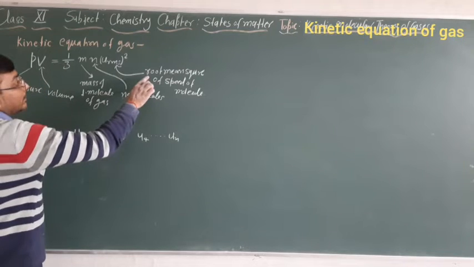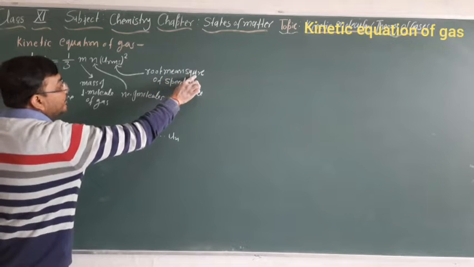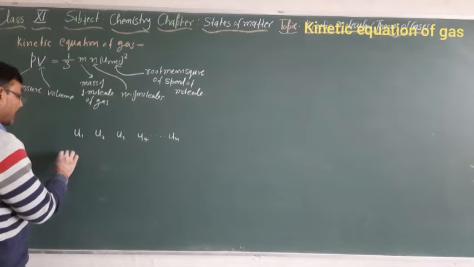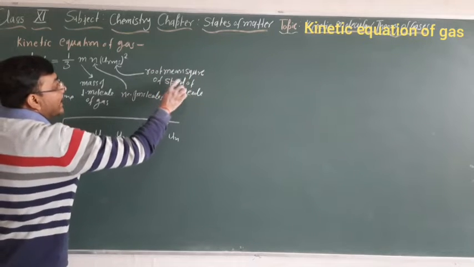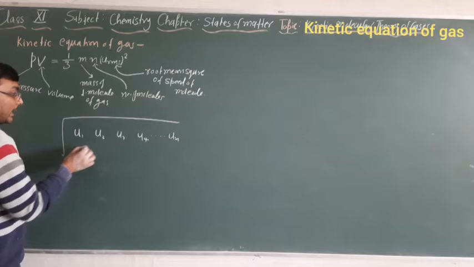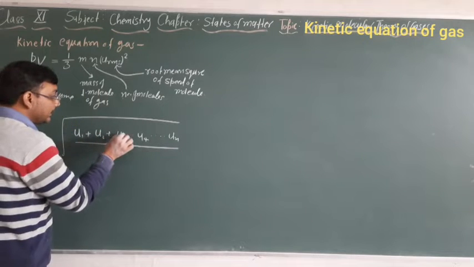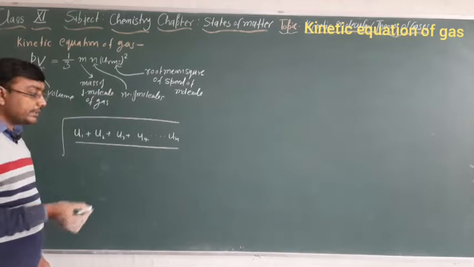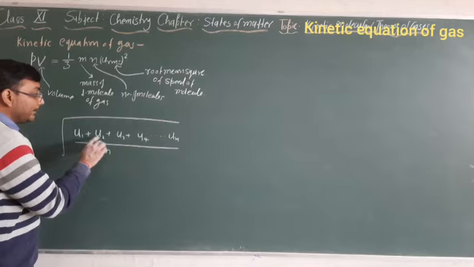Then according to this definition, root of mean of square of speed. So how will we calculate the mean? Mean is the average, the sum of the speed of all molecules divided by the number of molecules.